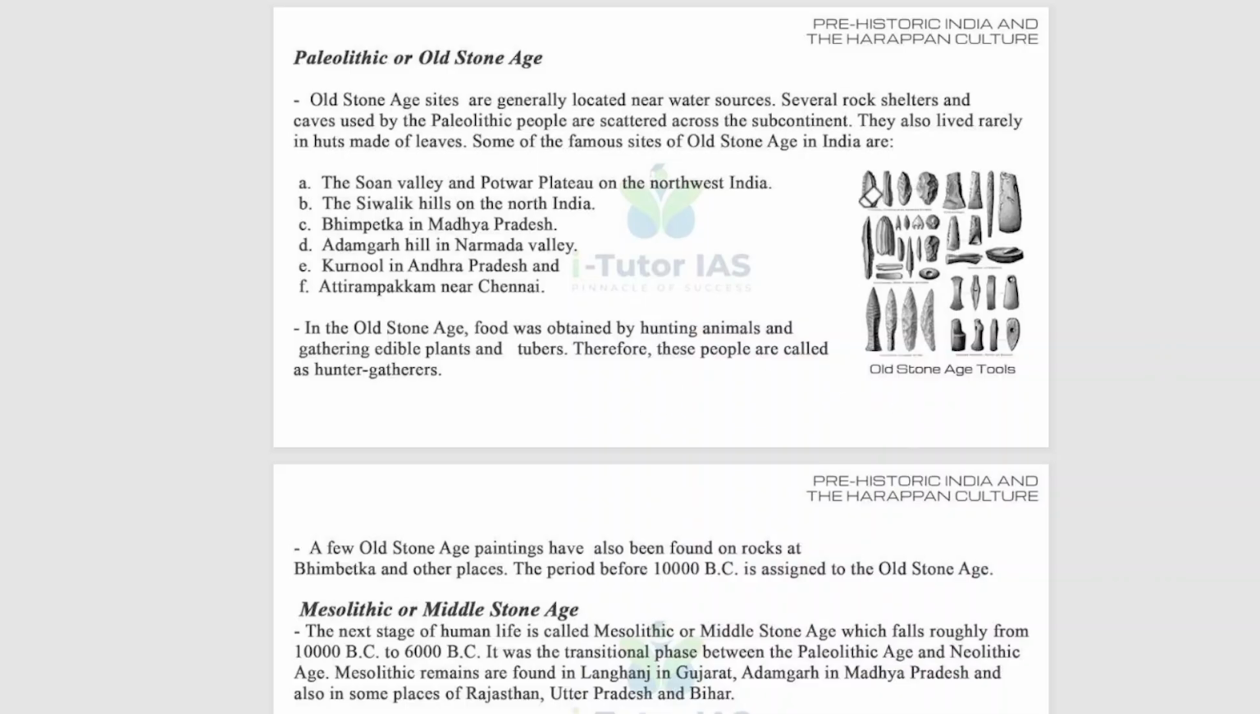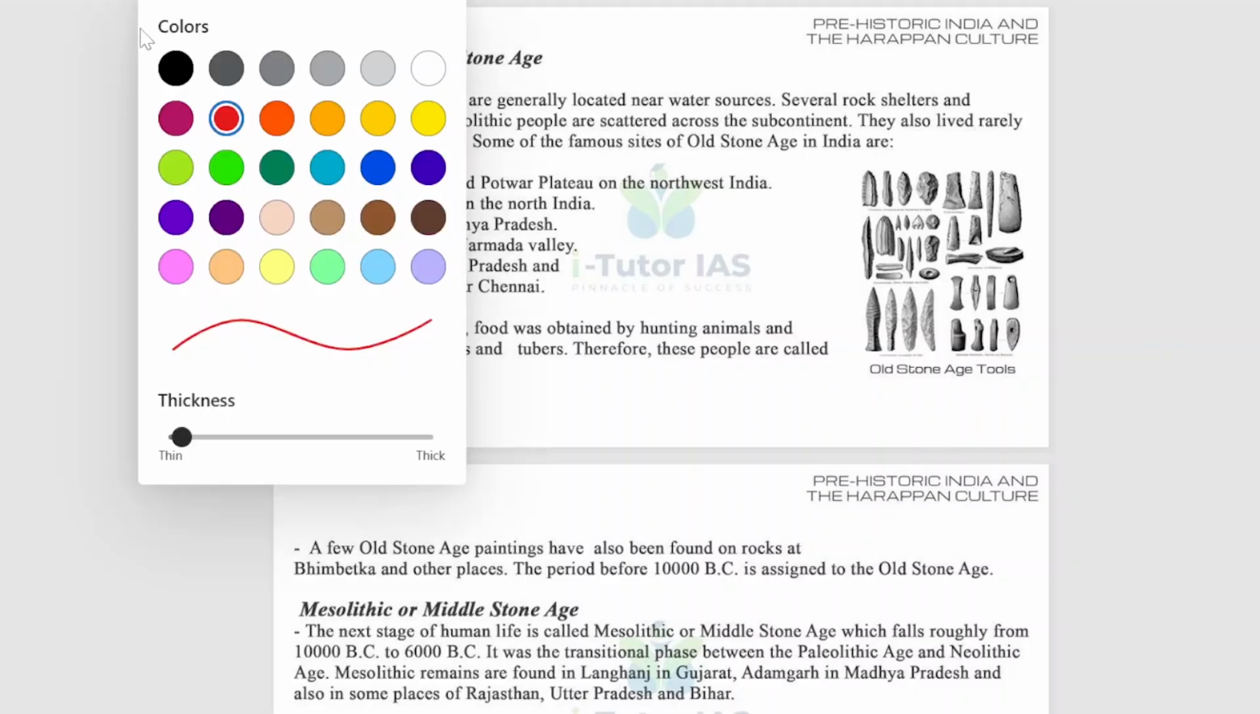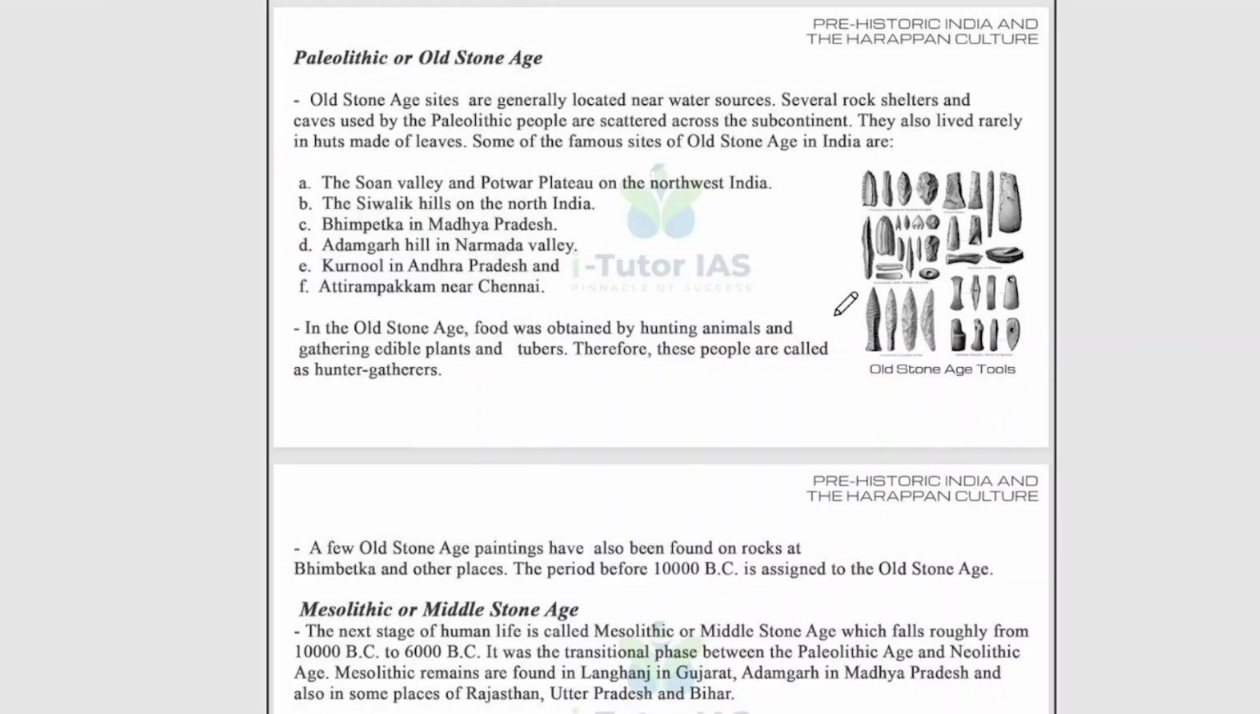So here is one picture. This is an Old Stone Age tool. You can Google it also if you need these pictures. Here is a task for you. Mark all these sites on your Indian map. It will help you for your map study. These are the main sites of the Paleolithic or Old Stone Age.